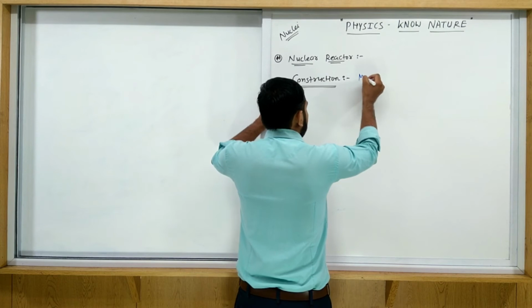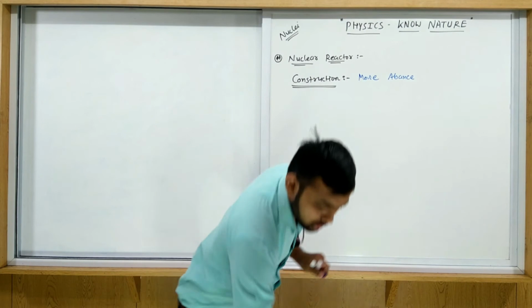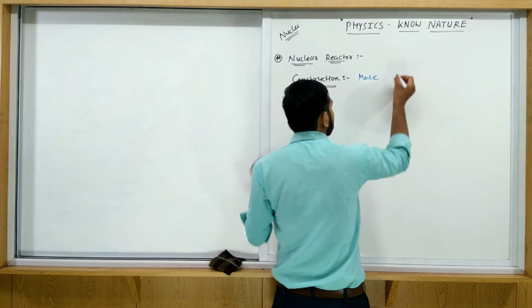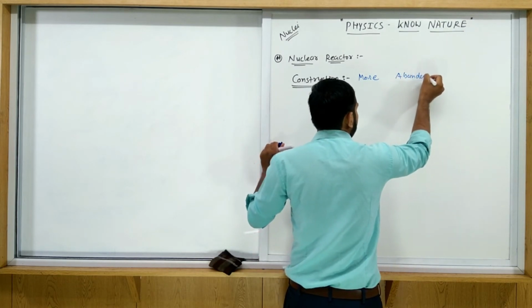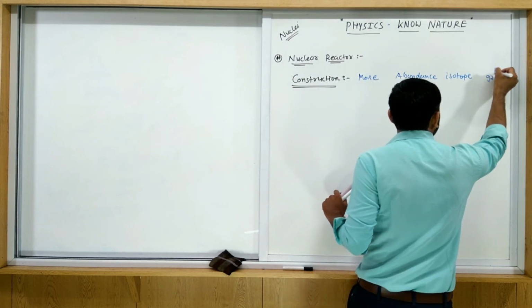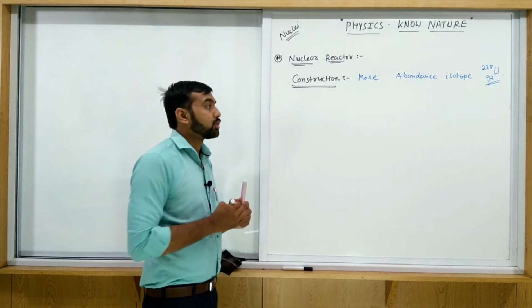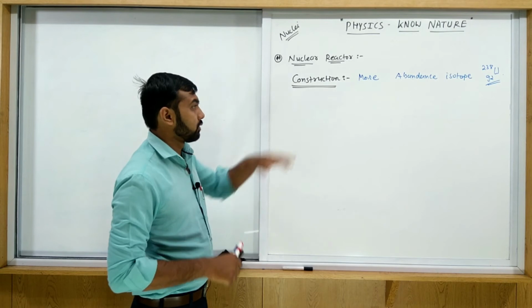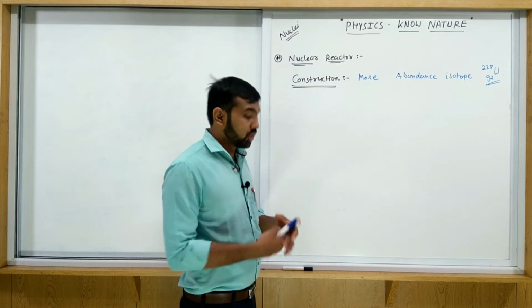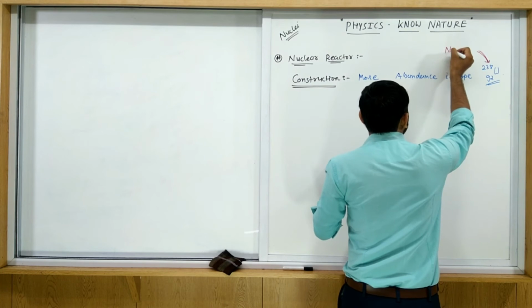The more abundant isotope 92U238 is used for the nuclear reactor fission process. But it is non-fissionable material.